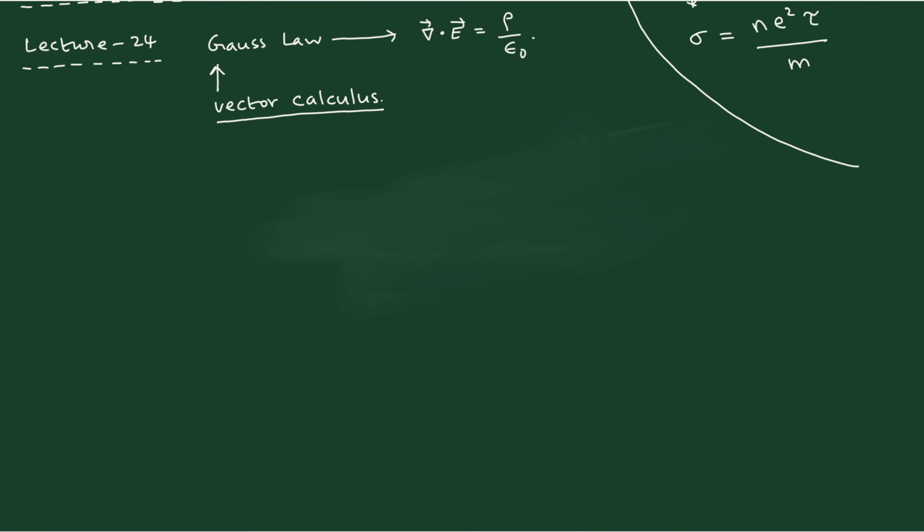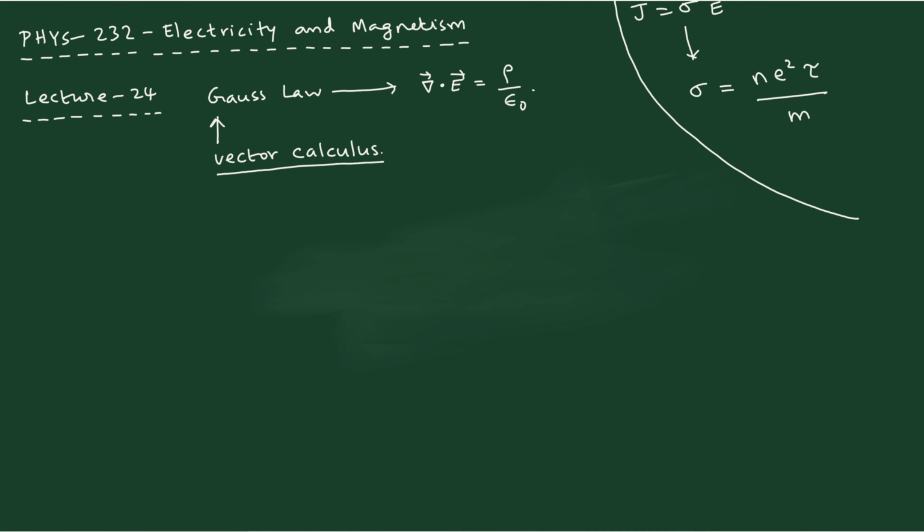So our point should be clear, that we would like to understand things easily and we don't want to memorize anything. That is the idea. So this equation, anyway, you have this, namely the divergence of E equal to rho by epsilon naught. At that particular time, I assumed that you know the definition of the divergence, etc. But now, since a proper introduction to vector calculus is going to help you, I thought that this class I will do that. Okay, so let me explain.